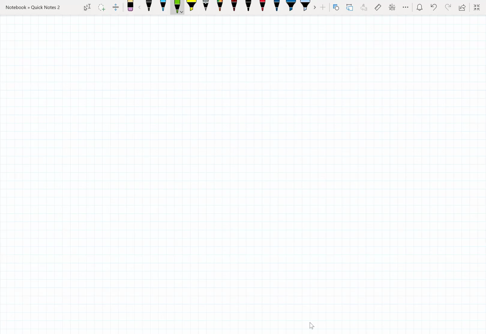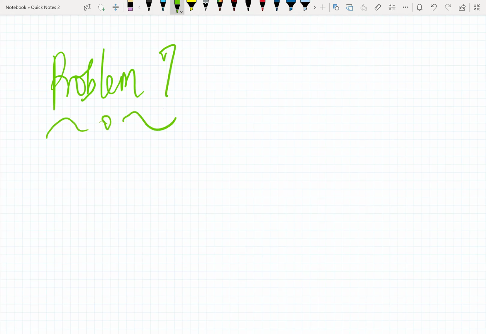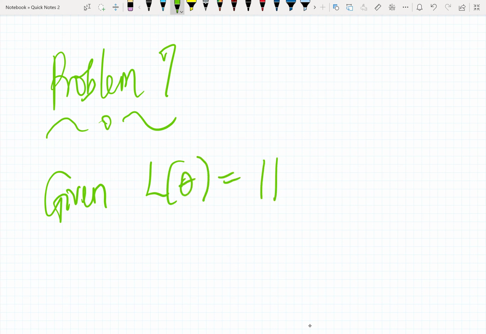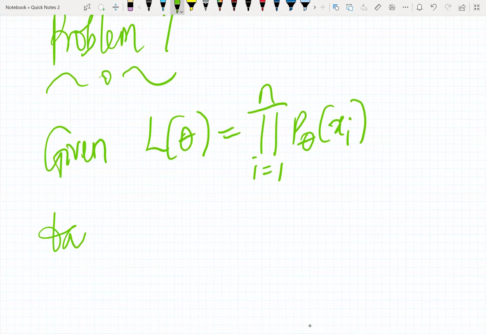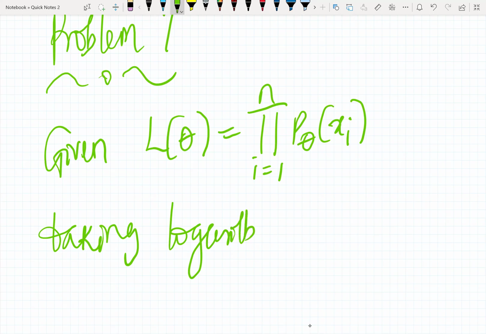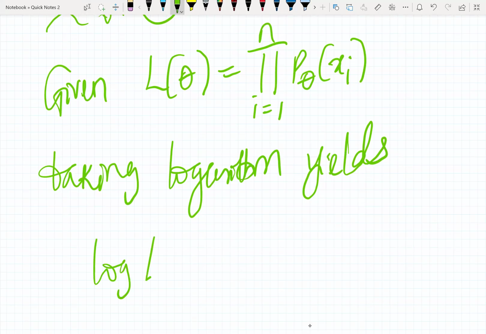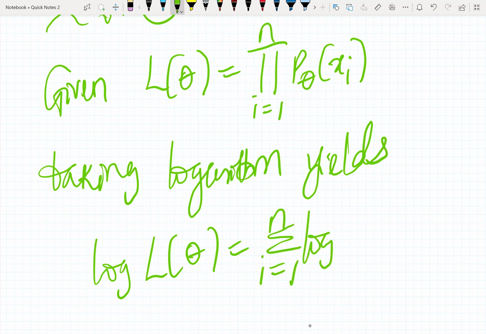So problem 7. For problem 7 now, given the likelihood function L of theta, which is the product across i equals 1 to n of p sub theta of x sub i, if we take the logarithm, so we're talking about log likelihood, taking the logarithm yields, straightforward, log of L of theta equals the summation from i equals 1 to n of log of p sub theta of x sub i. So we take the log like that.